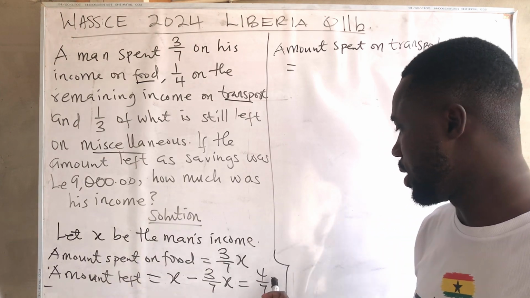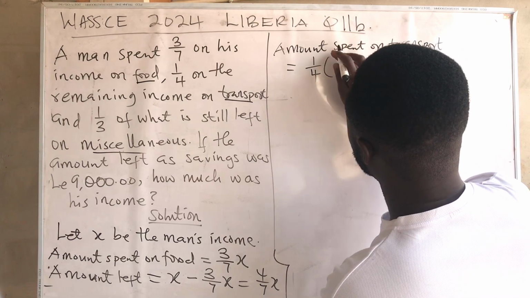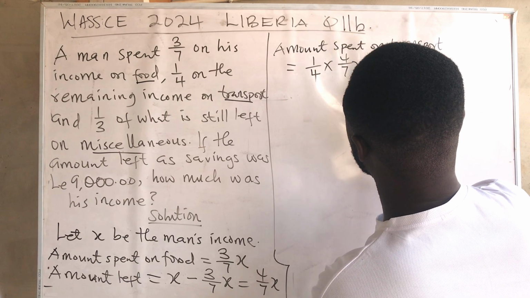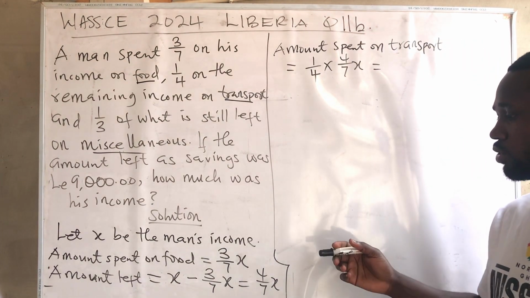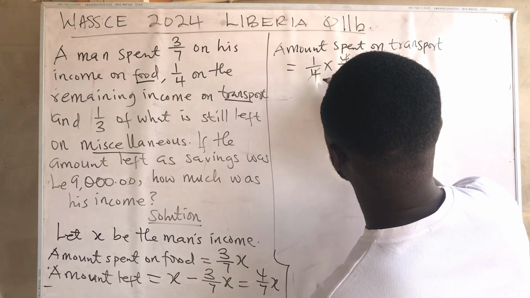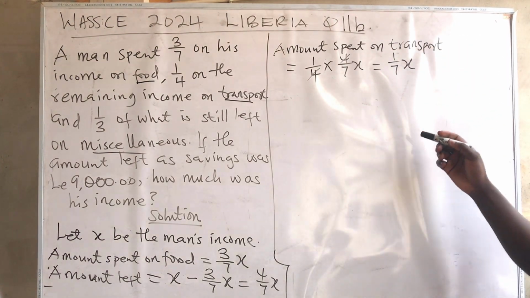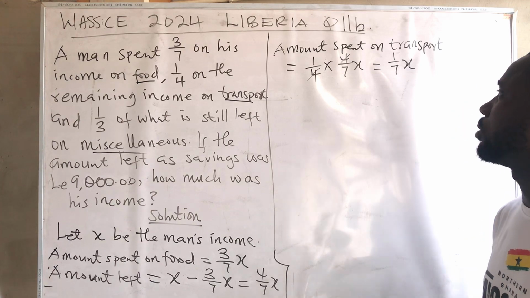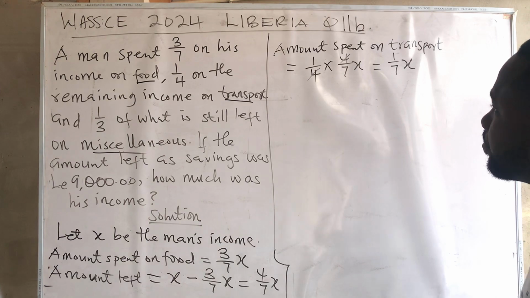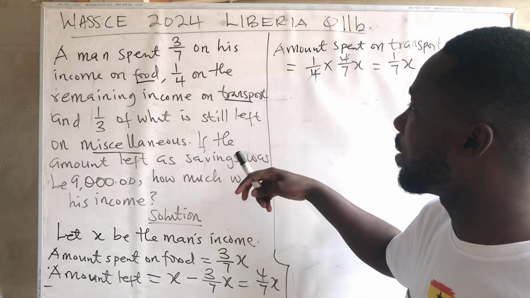1/4 of the remaining. This is the remaining. So 1/4 times 4/7x. So that will give us the amount he spent on transport. You can see 4 will cancel 4, and then we have 1/7x. So 1/7x is the amount he spent on transport. Alright, 1/7x is the amount he spent on transport. Okay, then let's continue, and then we still see what is happening.